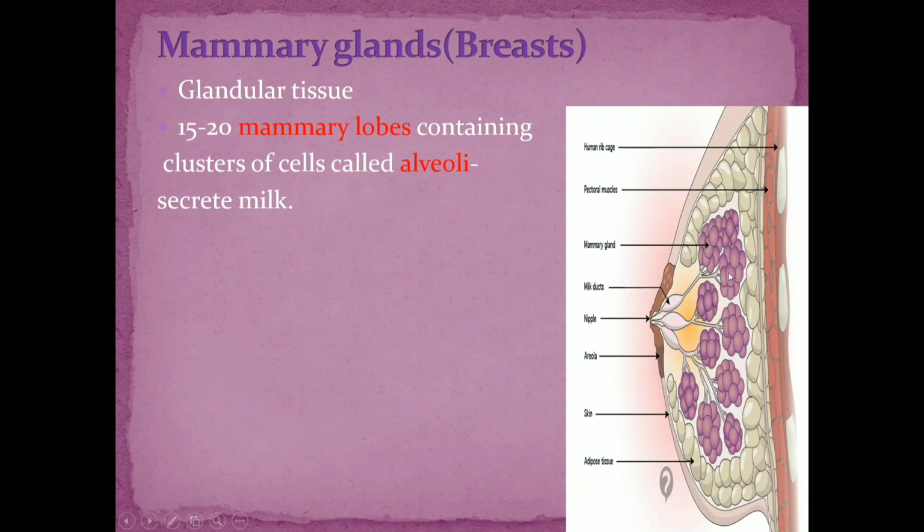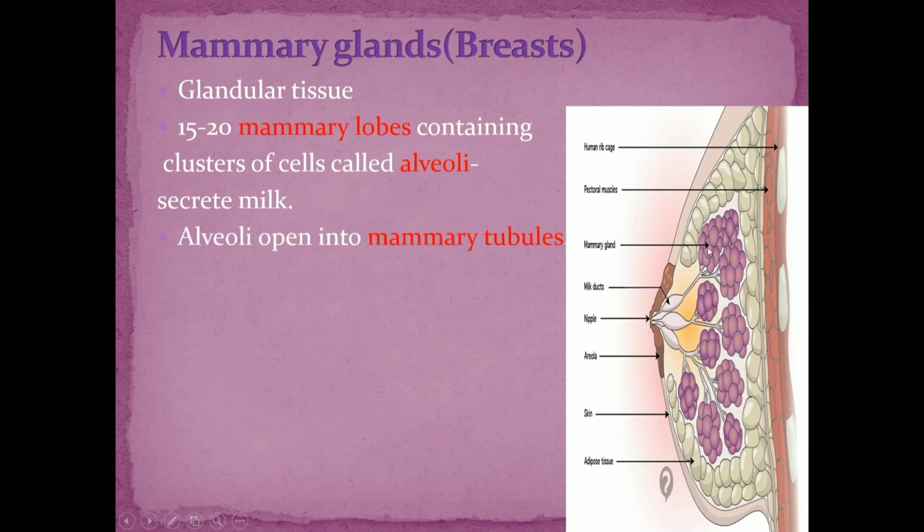So what you find here in these light violet colored structures are nothing but the alveoli. Now what is the function of alveoli? Its function is to synthesize and secrete milk. Hope it's clear. So mammary glands are glandular tissue, and they consist of 15 to 20 mammary lobes, made up of clusters of cells called alveoli which secrete milk.